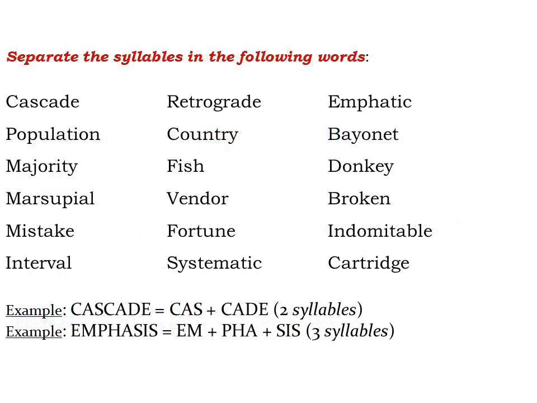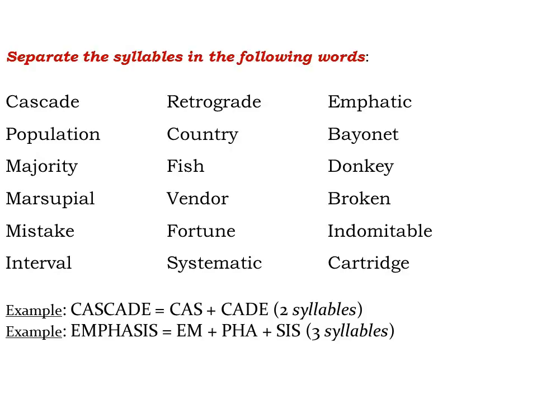Separate the syllables in the following words. Cascade. Cascade has 2 syllables. Retrograde. Retrograde has 3 syllables.